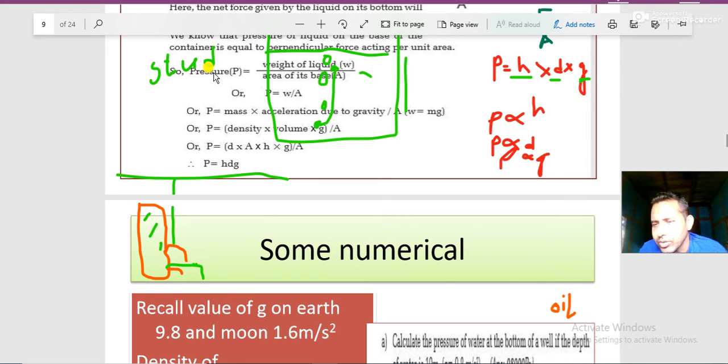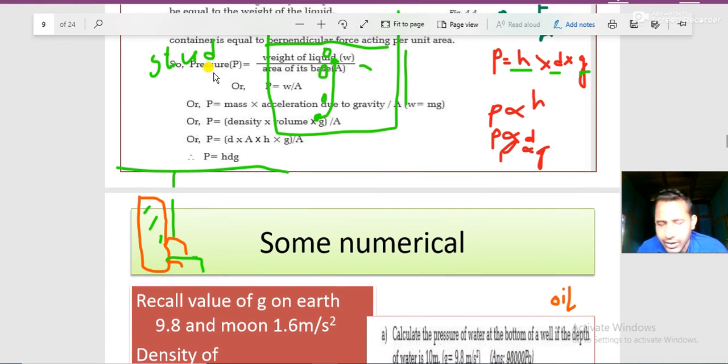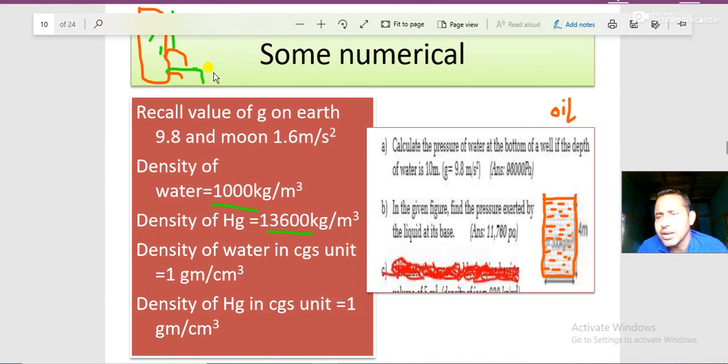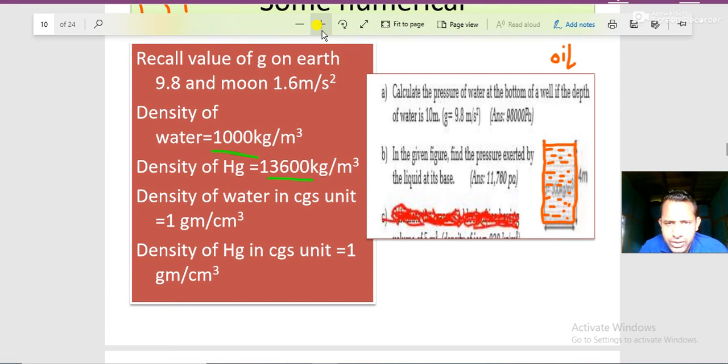Why is the base of a dam made wider? Because pressure is directly proportional to depth, so pressure will be more at depth, so the area is made larger in order to counter that pressure. I hope you understood. You have done such questions in grade 8 also. Now the question is here: calculate the pressure of water at the bottom of the well if the well is 10 meter deep.